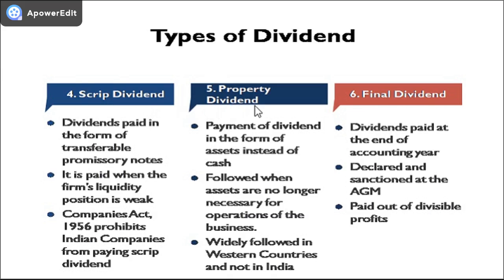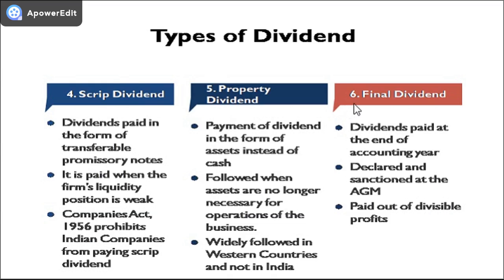Number five, property dividend. Property dividend is also known as asset dividend. When the dividends are paid in the form of assets instead of cash, it is known as property dividend. This form of dividend may be followed when the assets of a business are no longer required for operations of the business, and it is usually followed in Western countries and not practiced in India.